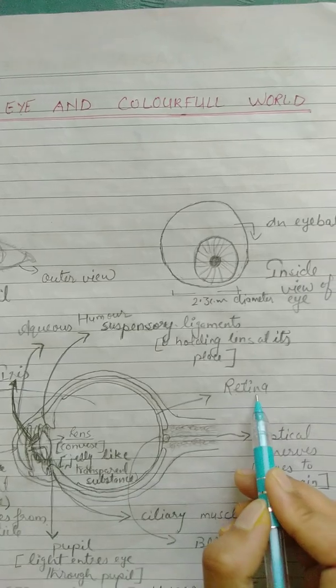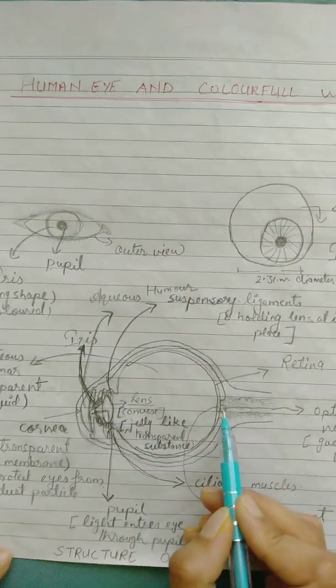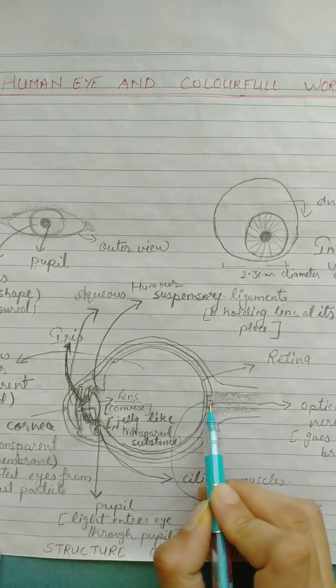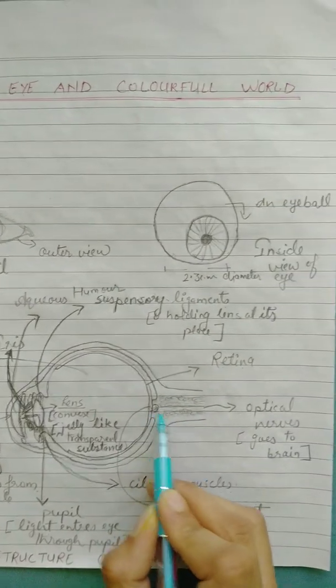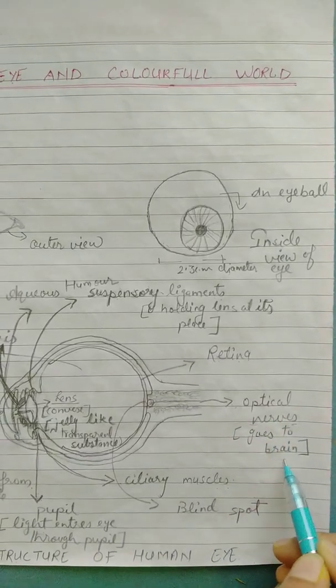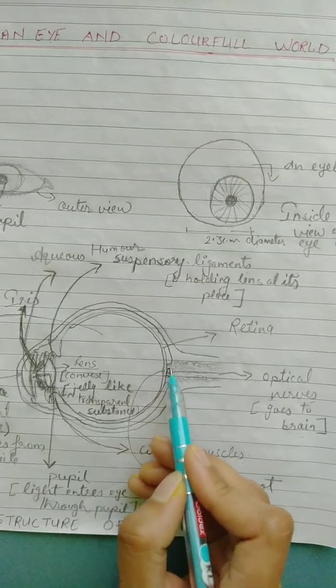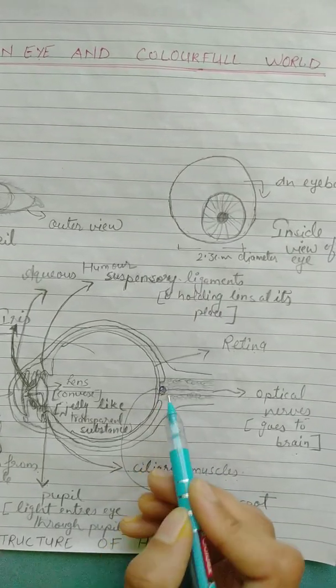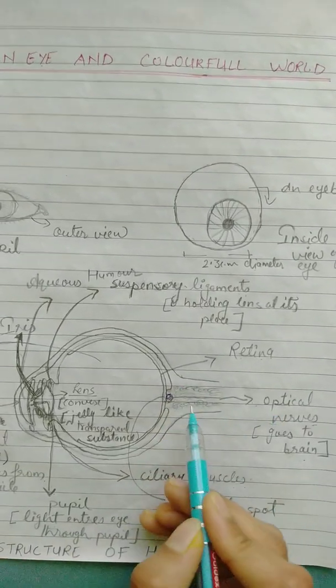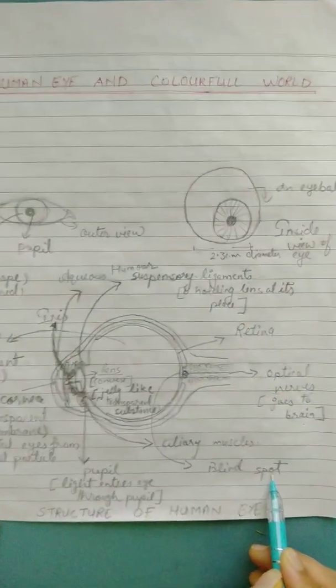It is a very important structure of the eye. Again, this is a nerve. This is called the optic nerve. The optic nerve goes to the brain. You can see a point here on the retina in front of the optic nerve. It is called the blind spot.